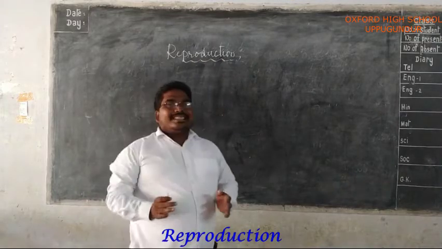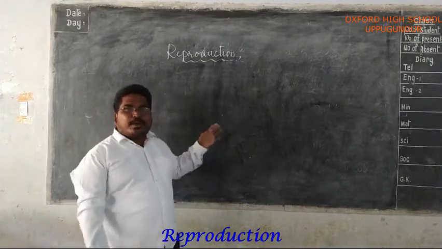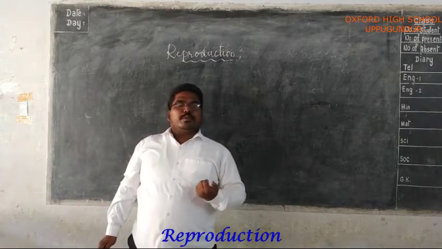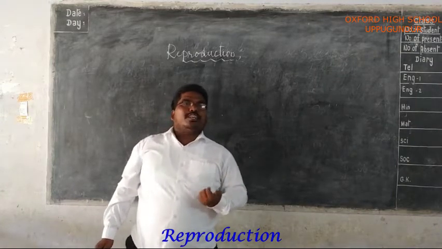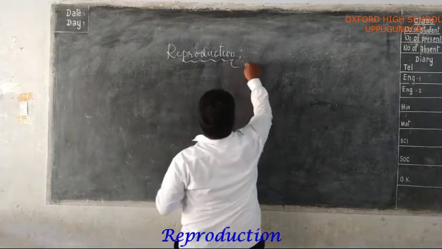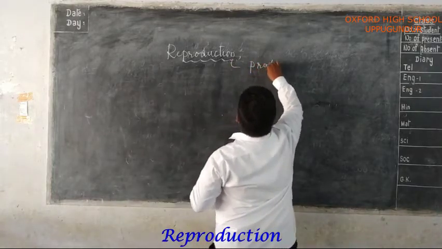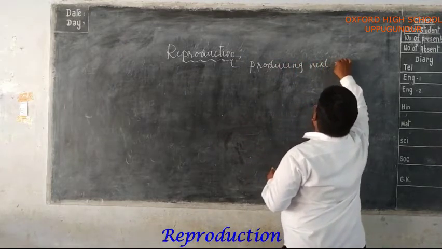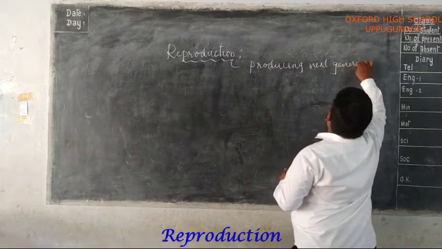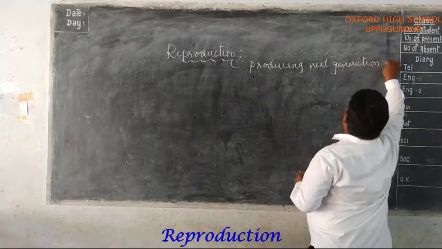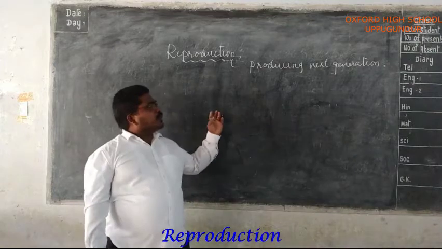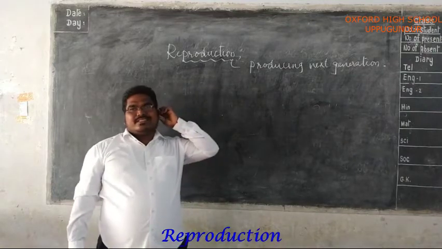Okay. In plants and animals, the life process reproduction is useful for continuation of their life by producing the new offspring. So reproduction means producing the next generation.